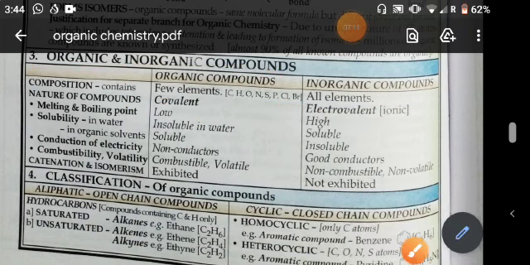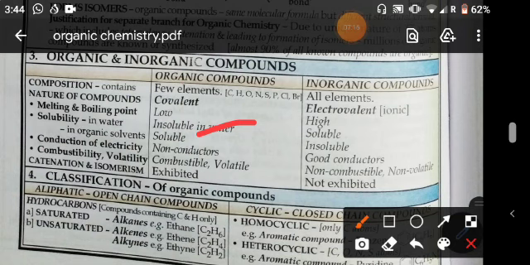Now, next topic is solubility in water. Organic compounds are insoluble in water, but inorganic compounds are soluble. But in organic solvents, organic compounds are soluble and inorganic compounds are insoluble. Now, conductivity of electricity. Organic compounds are non-conductors, but inorganic compounds are good conductors.